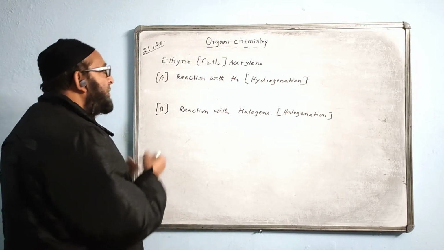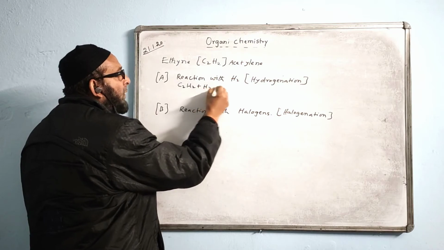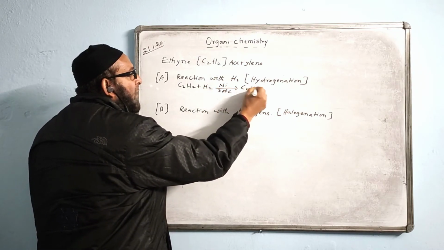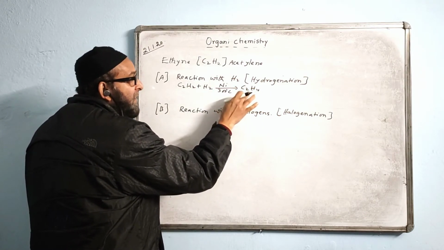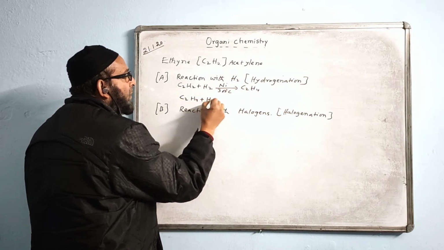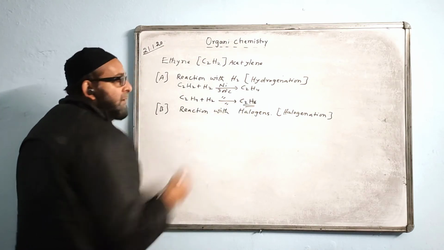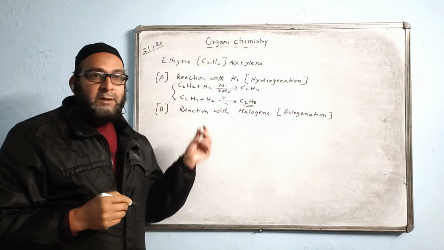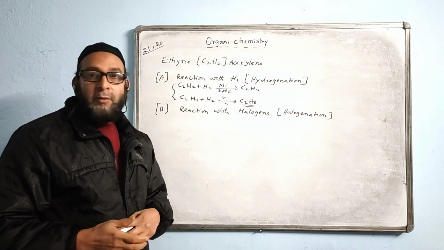So two stages. The first stage reaction is the same as the previous one: C2H2 plus H2, nickel, 300 degrees Celsius. It will change to C2H4, 2 plus 2 becoming 4. We have ethene gas. Now this has a double bond. C2H4 plus H2, again the same conditions, now changes into C2H6. Finally we get a saturated compound. So a two-stage reaction takes place here, because the triple bond first changes into a double bond, and the double bond then changes into a single bond, C2H6.